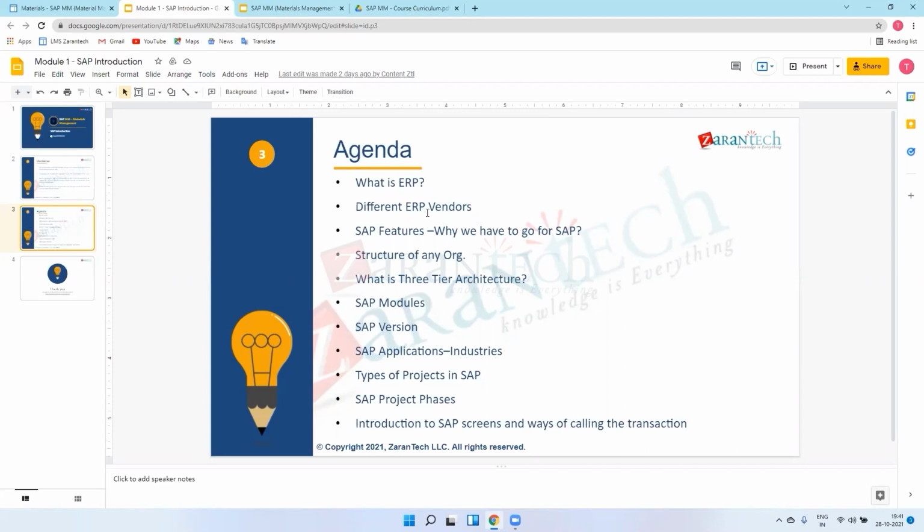Next, the different SAP vendors, meaning ERP vendors. SAP is one of the ERP vendors. I'll explain basically two or three vendors, for example Microsoft, then Oracle, then our SAP. We'll focus on SAP only. Microsoft and Oracle are just for your information. Microsoft is a leader in the software market for deploying software.